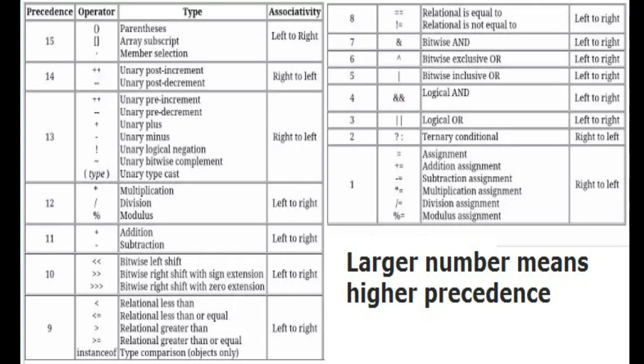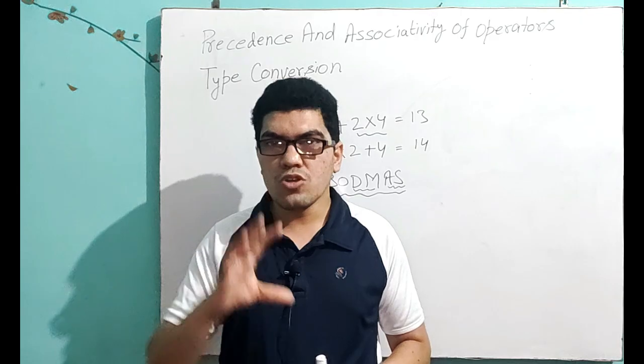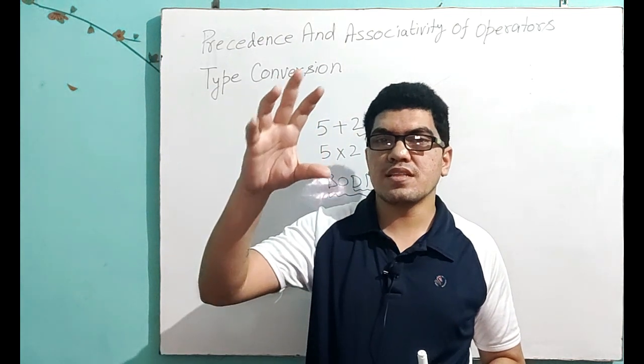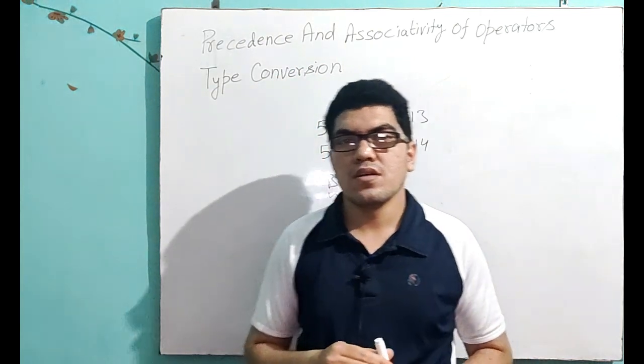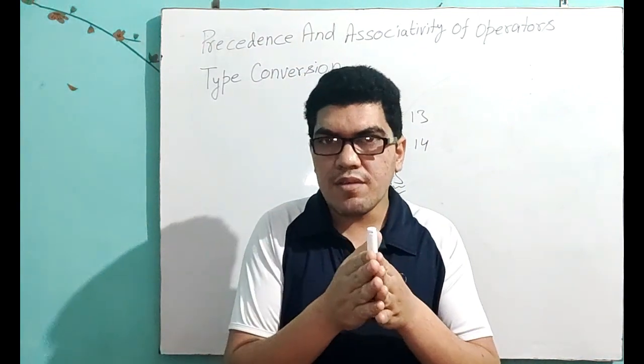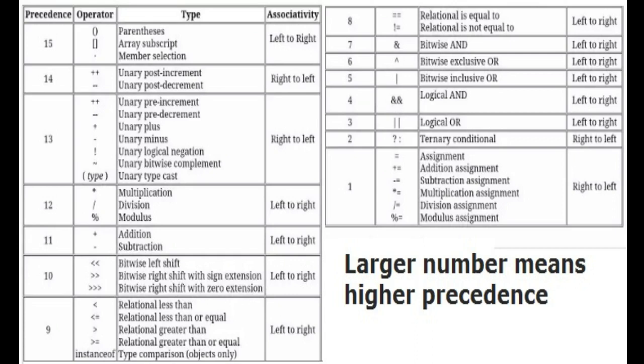There are groups, in the first group there are 3 operators, same as for the next group, and so on. So this is a group-wise distribution of operators. Each group has higher precedence than the lower one, and the members within a group have the same precedence. In the first group there are 3 operators, so each of the 3 operators has the same precedence.